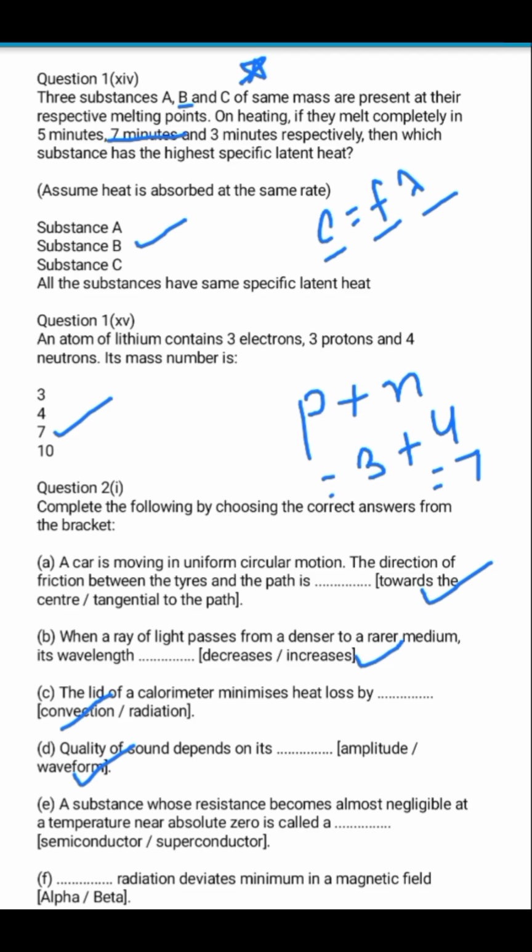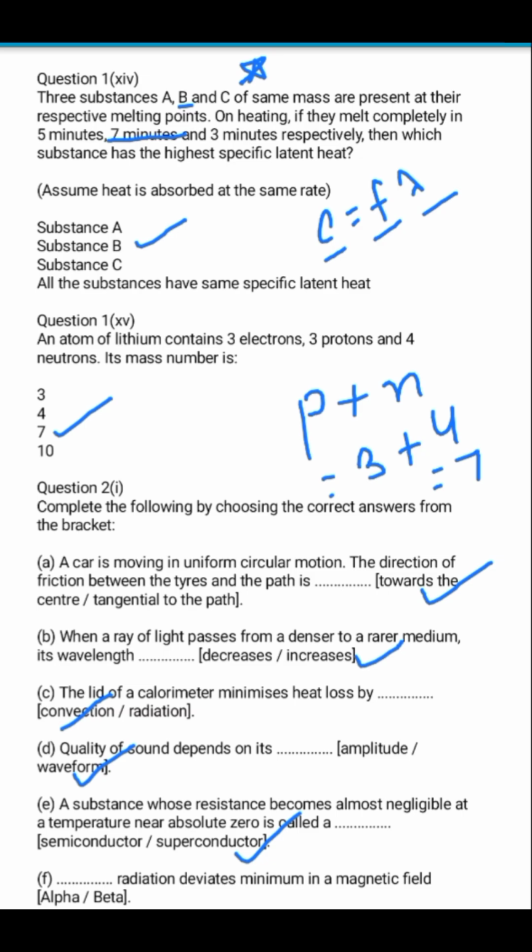A substance whose resistance becomes almost negligible at temperature near absolute zero is called a superconductor. So this is from the chapter electricity. You have studied about this already, that mercury at a given temperature, if I am not wrong around 4.2 Kelvin, will behave like a superconductor. Its conductivity will increase a lot and its resistance will be almost close to zero.